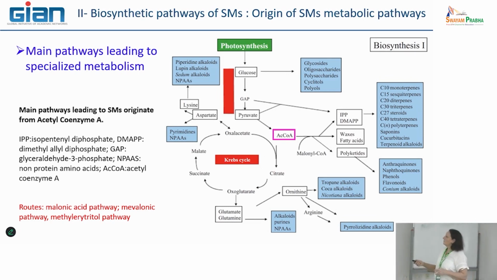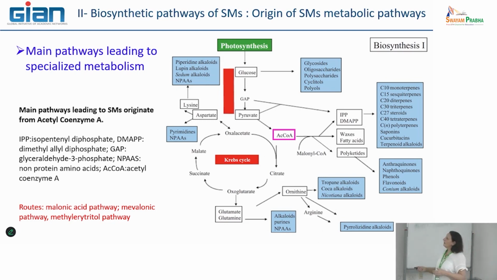Okay, and what you can also observe here is that the Krebs cycle is very important, because it can also be the initiating point of several metabolic pathways, through aspartate, but also through glutamate, which is at the origin of ornithine and arginine production, and I showed you before that they are very important to initiate, for example, the alkaloid pathway, and so on and so on.